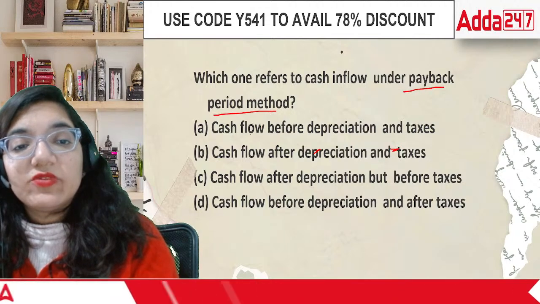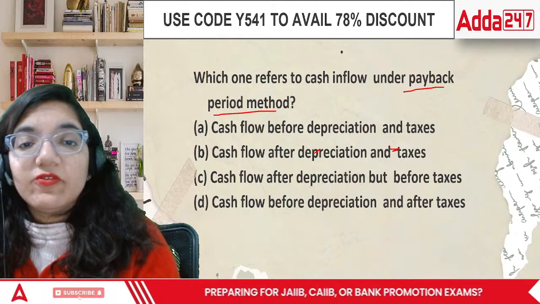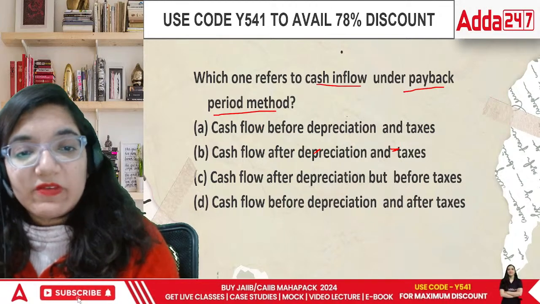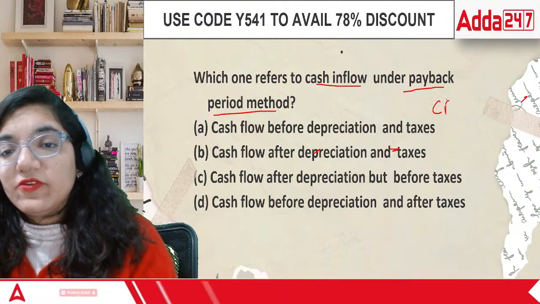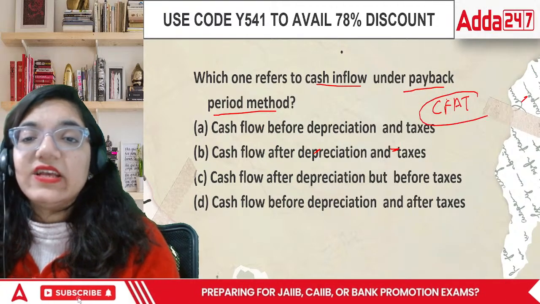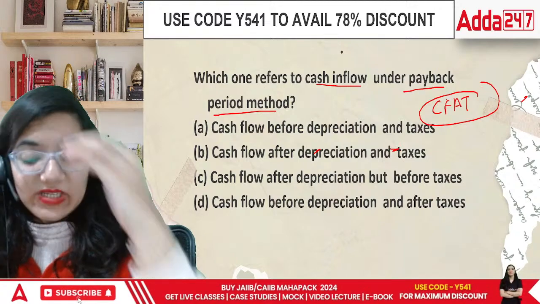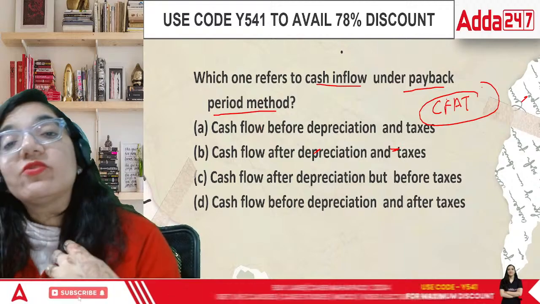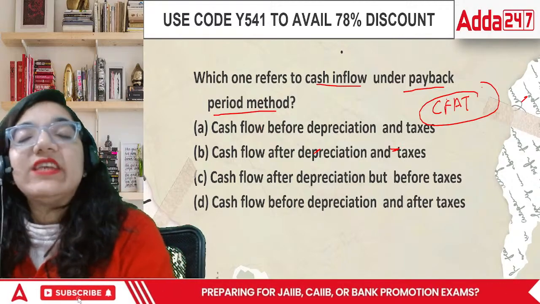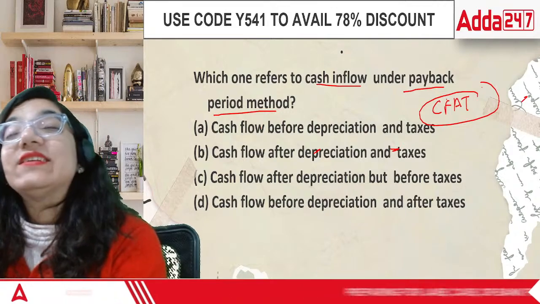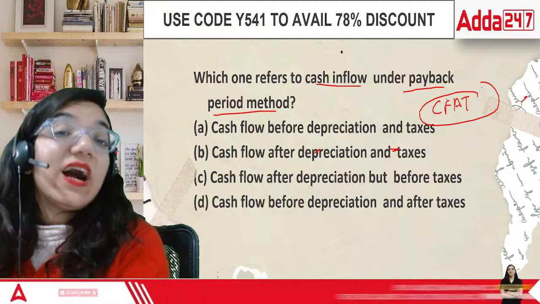Whatever inflow we are making in the payback is CFAT, that is cash flow after tax. One of the best ways is to learn these as small terms, just like the acronyms I've created. You can learn them by using the words CFAT, EBIT, FCFF and FCFE. It becomes easier to remember because longer sentences are hard to remember.